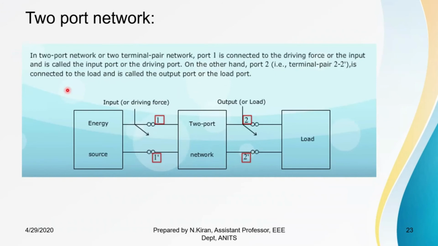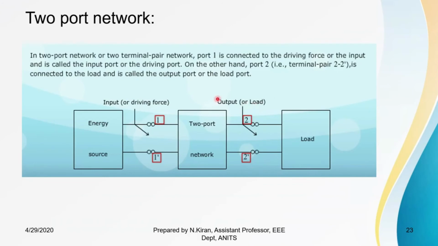Coming to the two port network, here we have two ports, one at the input side and another at the output side. 1 dash is a pair of terminals where we connect an energy source, and 2 dash is another port where we connect the load.